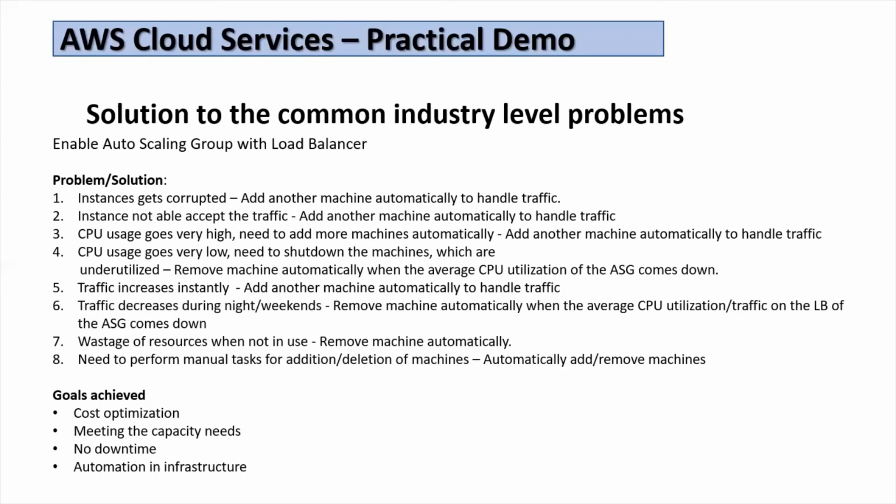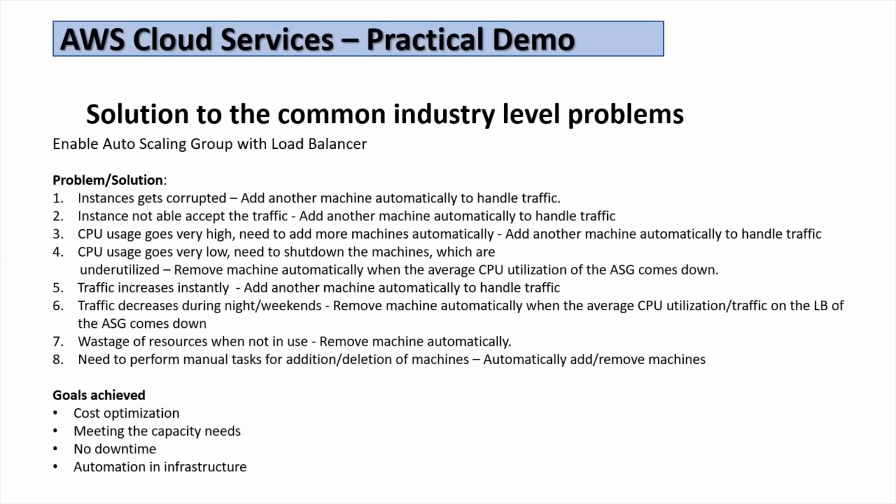We are also meeting capacity needs. As per the capacity requirements, whether the traffic goes high or low, we are meeting those demands. And there is no downtime in this. It's all automatic, and no resources go down or become unavailable. And a very important concept is automation in infrastructure. All these things are automatically added and deleted, and everything is done automatically. I hope you understand what exactly we want to achieve, what the problems were, and how the solutions are